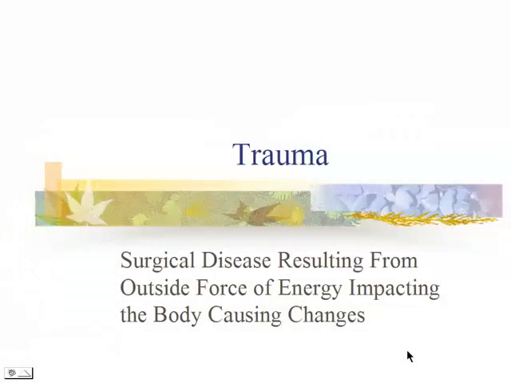Trauma is considered a surgical disease that results from the outside force of energy impacting the body, causing changes. Alcohol-related motor vehicle crashes kill someone every 30 minutes, injure someone every 2 minutes, and cost $51 billion. Domestic violence, now called intimate partner violence, is the leading cause of injury to females.